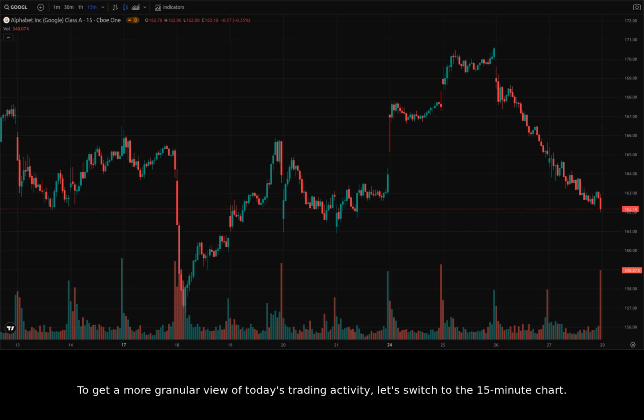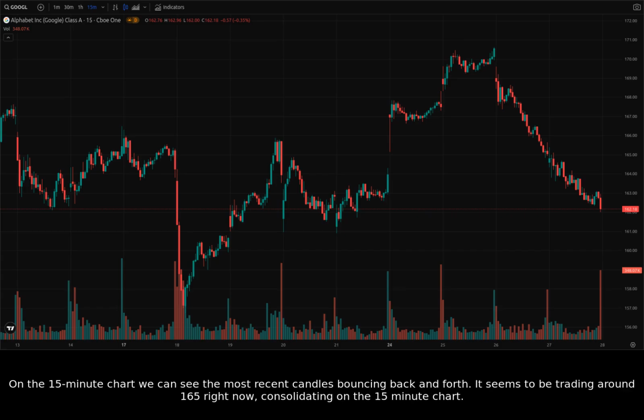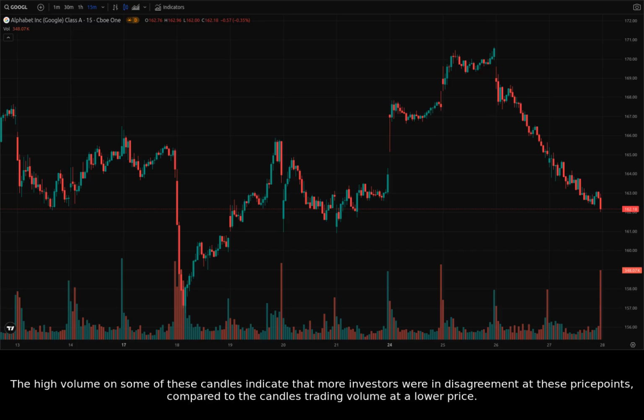To get a more granular view of today's trading activity, let's switch to the 15-minute chart. On the 15-minute chart, we can see the most recent candles bouncing back and forth. It seems to be trading around 165 right now, consolidating on the 15-minute chart. The high volume on some of these candles indicates that more investors were in disagreement at these price points, compared to the candles trading volume at a lower price.